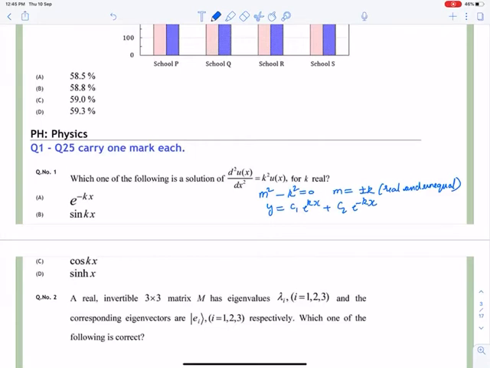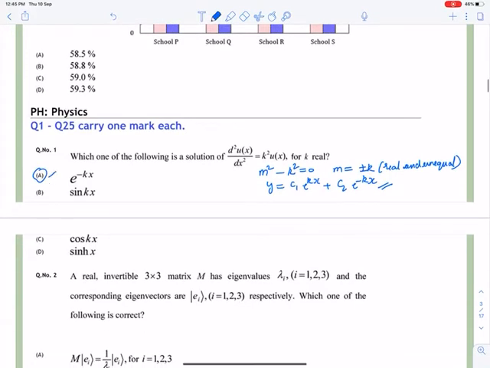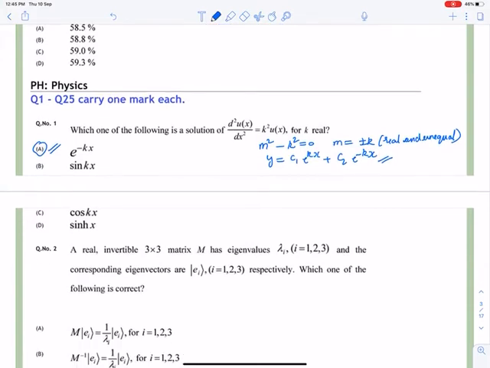So one of the solutions is e raised to minus kx. So you can tick option number 1. This is the correct option. This is a very easy question, only a simple differential equation.